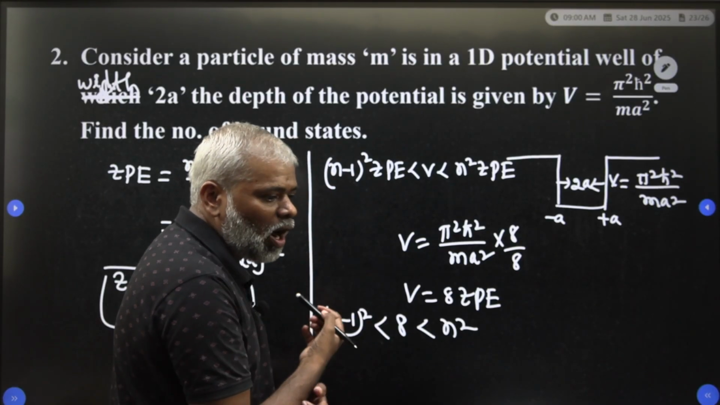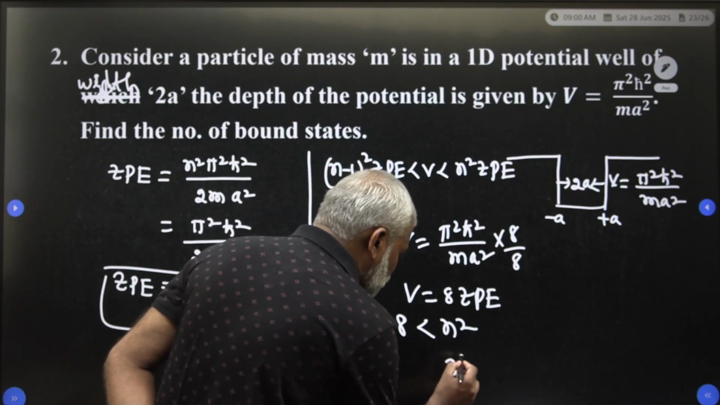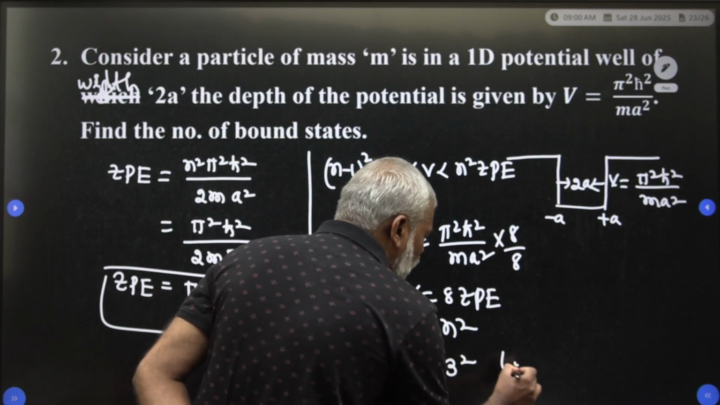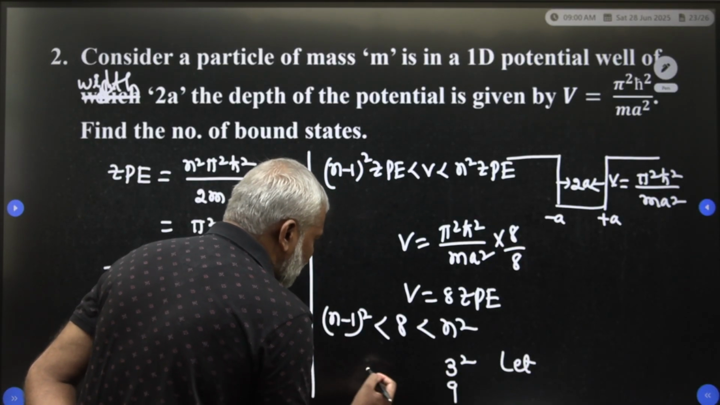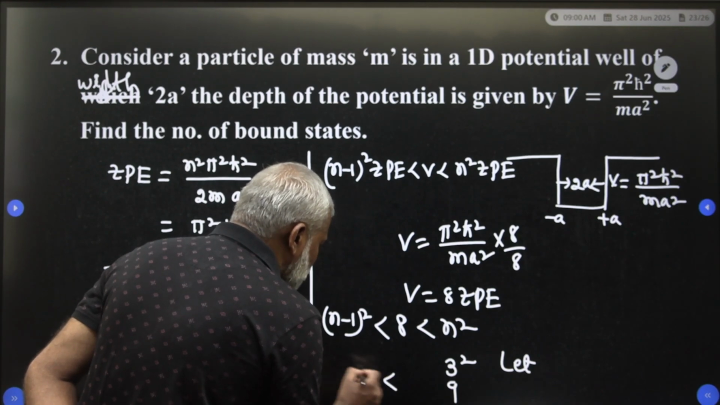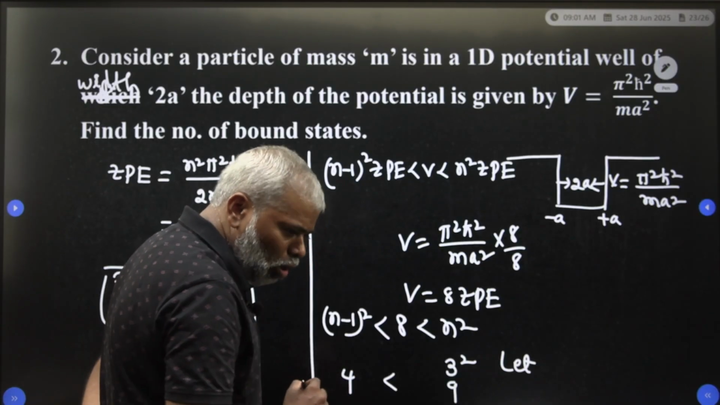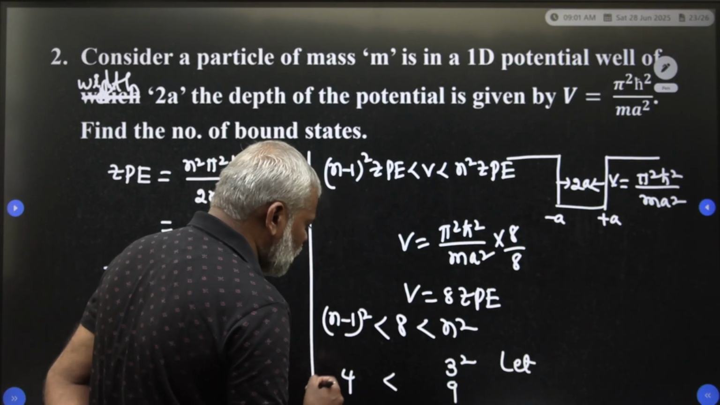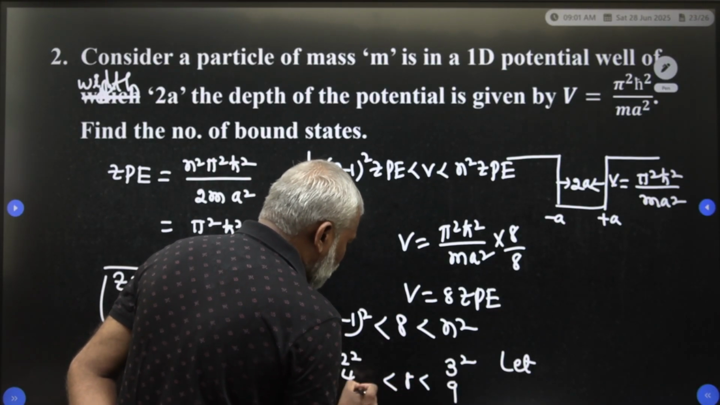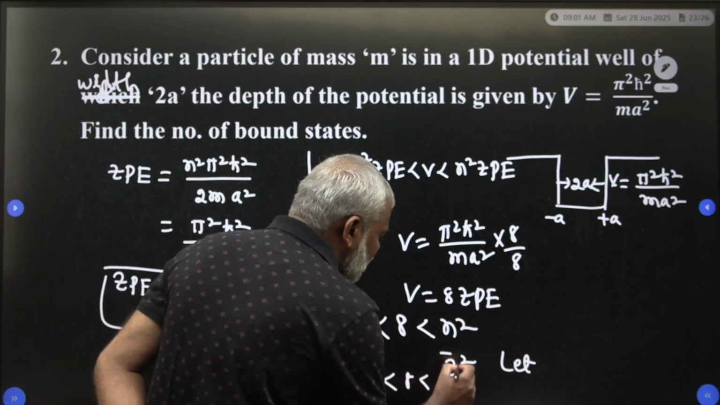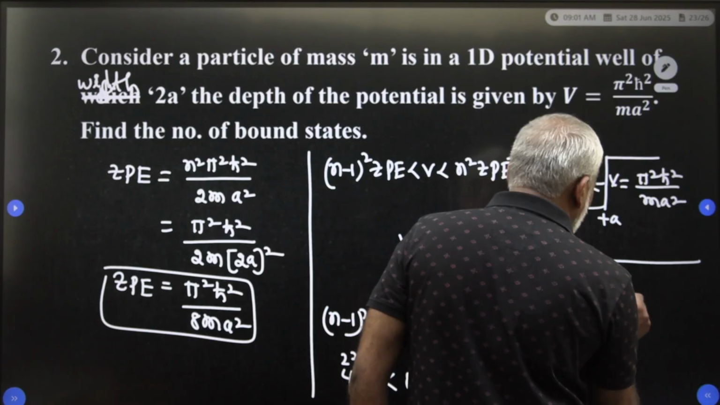So n² is greater than 8 here. Suppose you take n is equal to 3, that is 9, obviously 8 is less than 9. Then (n minus 1)², (3 minus 1)² is 2², equal to 4. So 4 is less than 8 is less than 9. Therefore your n is equal to 3.